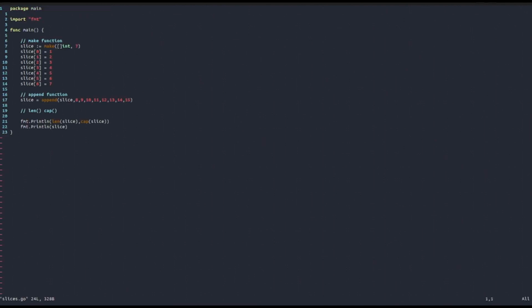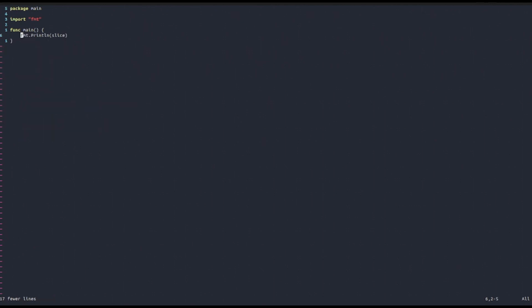Well, now that we have seen how to declare slices, initialize slices, work with them, change elements inside of them, append new values, and all these things, let's now focus on something else, and that is how we can compare slices. We have seen that in Golang you can compare data types. You can compare Boolean values, you can compare integers. If you say, for example, 10 is equal to 23, this will yield false. 10 is equal to 10 will yield true. You can say 10 is bigger than 23. So how can we also compare slices? For example, how can we say that two slices are equal? Intuitively, you would say that this slice here should be equal to another slice like this.